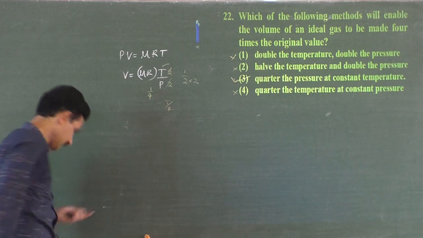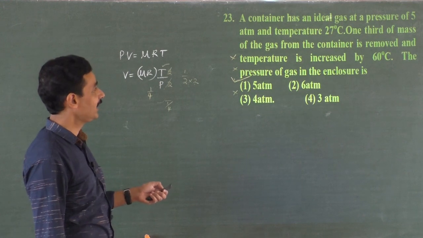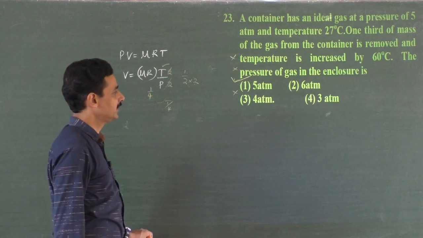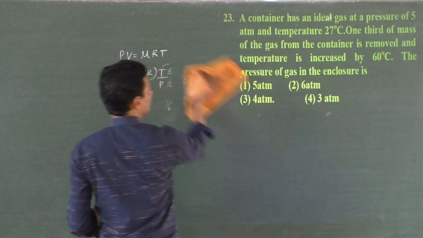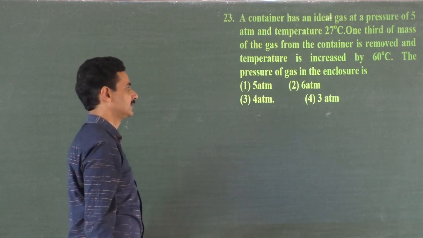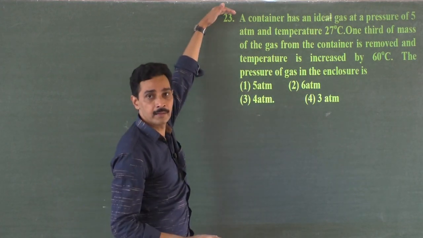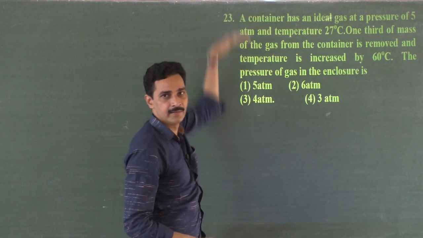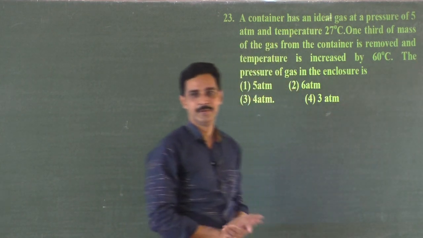Okay. Right. A container has an ideal gas at a pressure of 5 atmosphere and temperature 27 degrees centigrade. 1/3 of the gas from the container is removed and the temperature is increased by 60 degrees Celsius. The pressure of the gas in the enclosure is? What are the variables in this problem? I think you can see the problem, right?